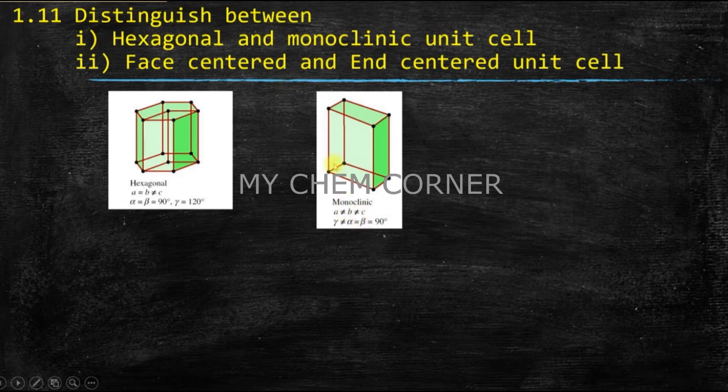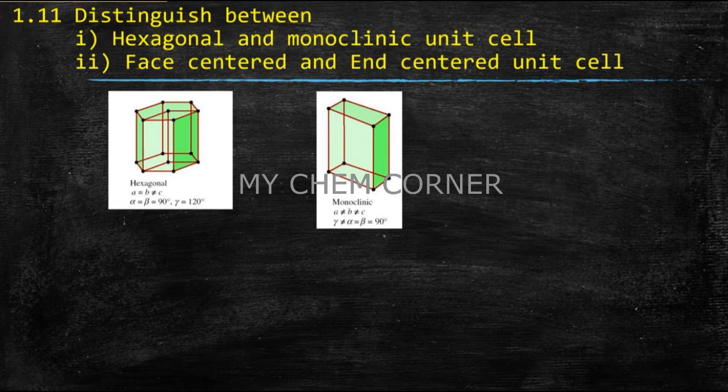What about their angles? Here, alpha and gamma are not equal to each other, but your alpha and beta here, both of them are 90 degrees. So if you see the difference between them, they are way different when compared to each other. Hexagonal has a different bond angle and edge length. Monoclinic has a different bond angle and edge length.